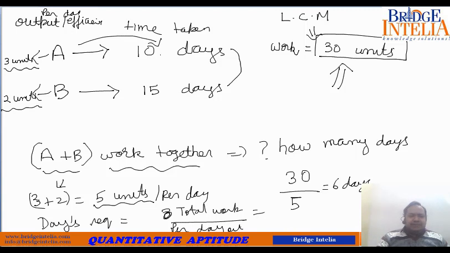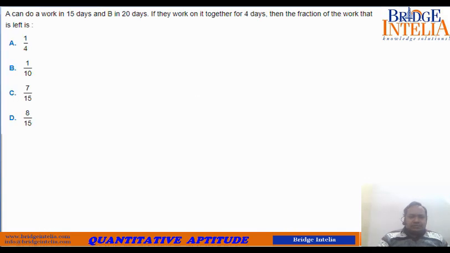So let's take an example now. So this is the first example. A can do a work in 15 days and B can do in 20 days. So if they work on it together for 4 days, then the fraction of work that is left. So the information is A takes 15 days, B takes 20 days.